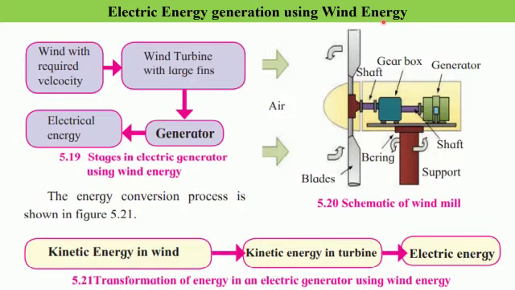Now, winds are set up due to the differential heating of the land and water bodies. Due to the difference in the heating of the land and water bodies, we have land breezes and sea breezes. These breezes are created on account of the differential heating of the water bodies and the land. And due to this atmospheric pressure difference, the air starts moving, and we call moving air wind.